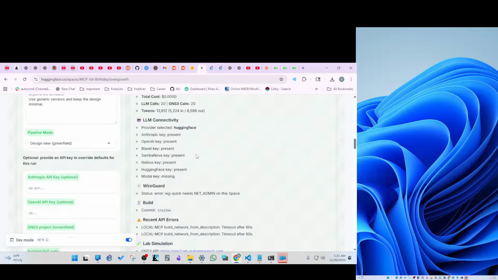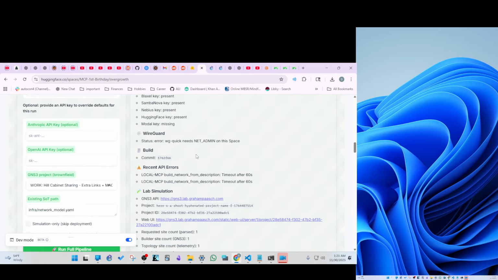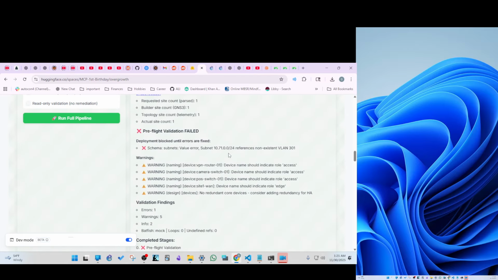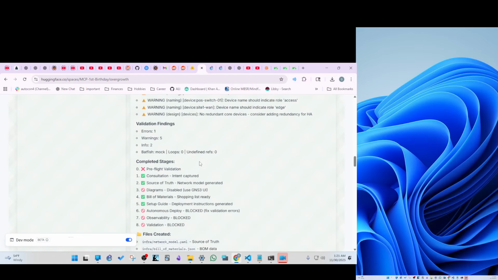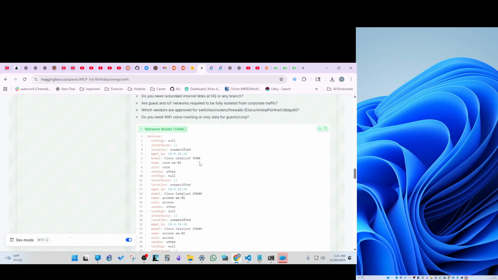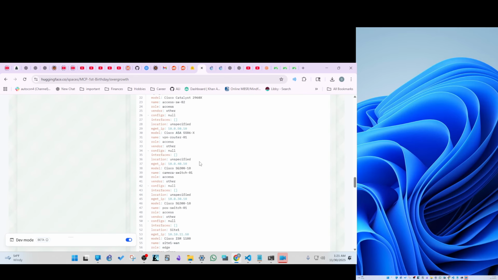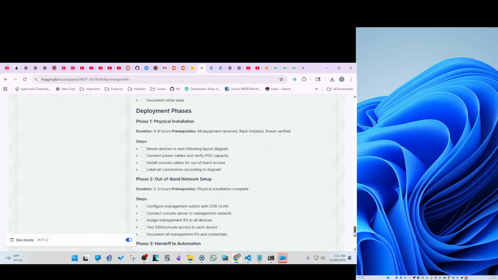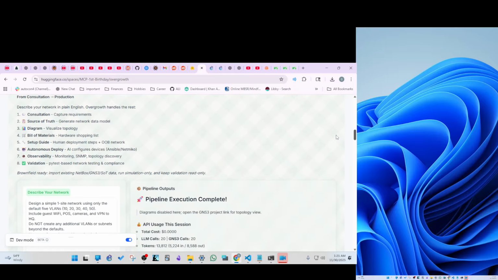Then we've got LLM connectivity, then build number. So here's the simulation. We saw that it's only got one site now. Good. But we did have the schema fail again. We did have the names fail again. It's too bad. I wonder if that has to do with the model. I don't know why that happens. Well, that's a question for the LLM.